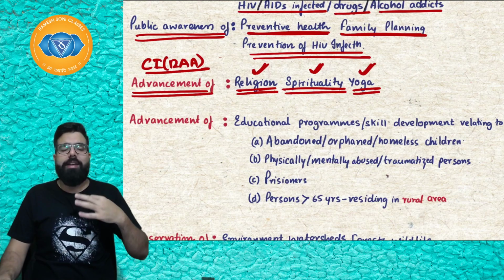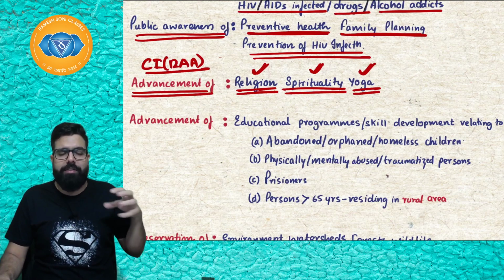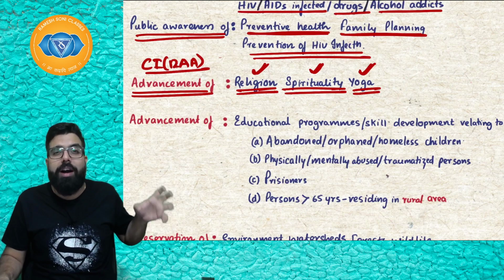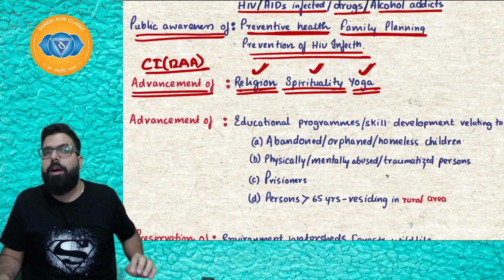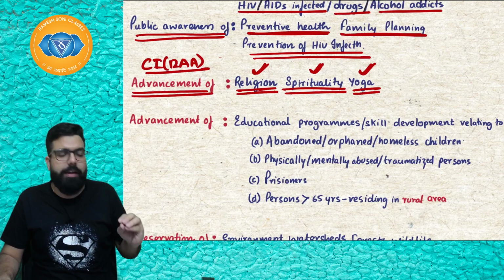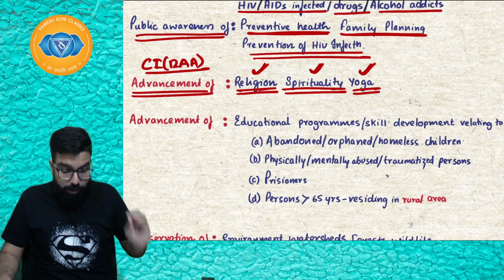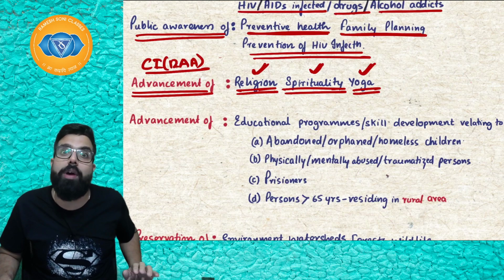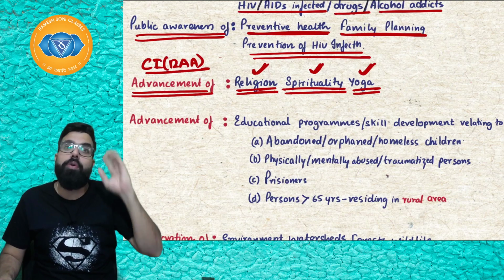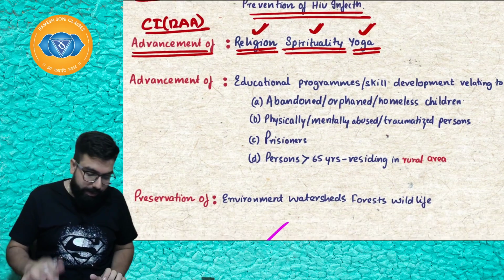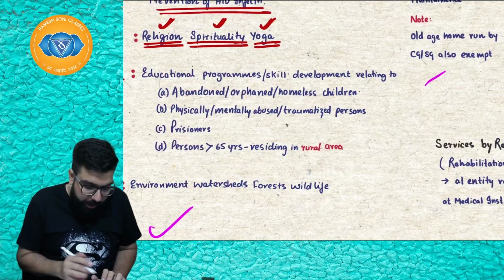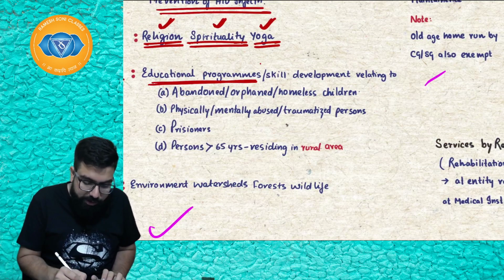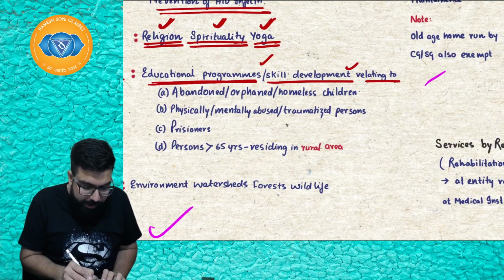Baba, whatever charitable institution, if it is registered under 12AA and doing what? Advancement of religion. It is spreading religion, talking among people, advancing religion, or Baba, it is advancing what? Spirituality. Then Baba, or it is doing a yoga camp, then their activities are exempt. Or if I am a charitable institution and doing advancement of what? Advancement of skill program, educational program, skill development relating to what?